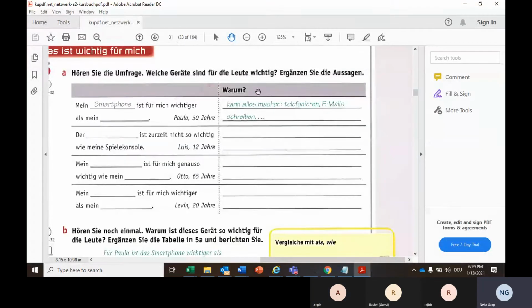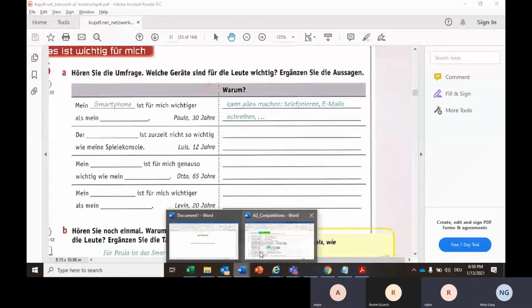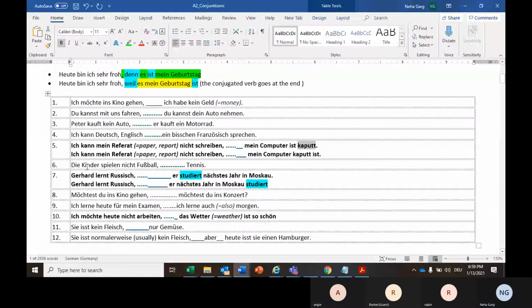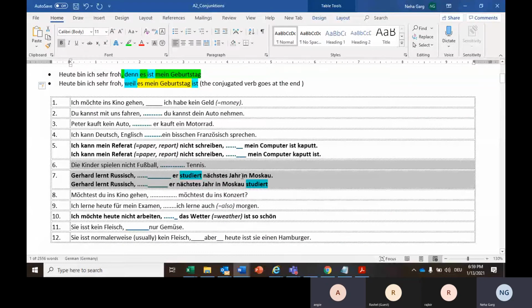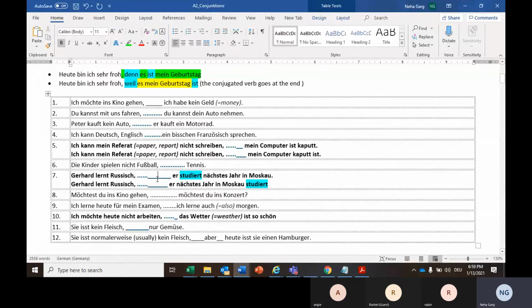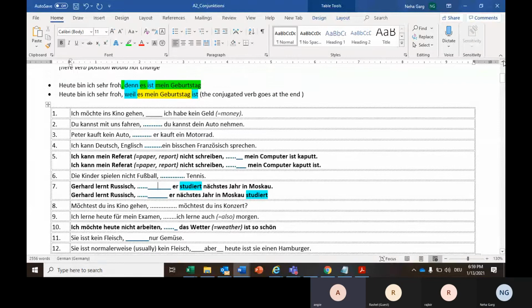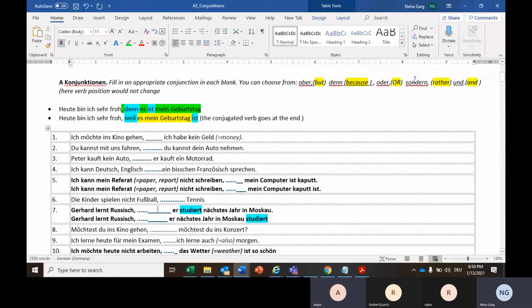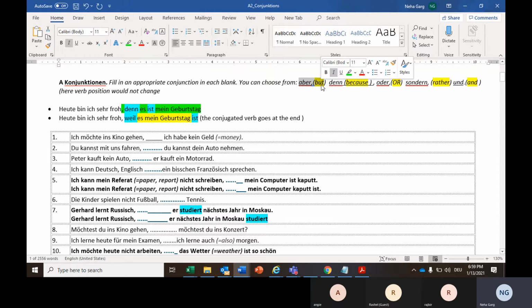Next one, Angie's turn. Okay. Nummer 6 und auch Nummer 7, beides. Die Kinder spielen nicht Fußball, sondern Tennis. Sondern? Hmm. Or, rather. Okay, yes, or you can hear it like "but also." But yeah, okay.